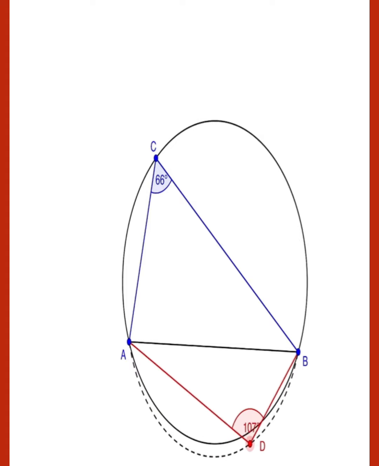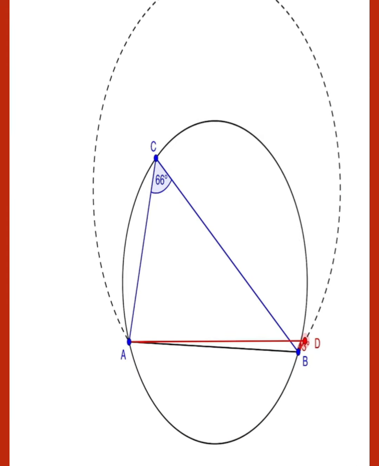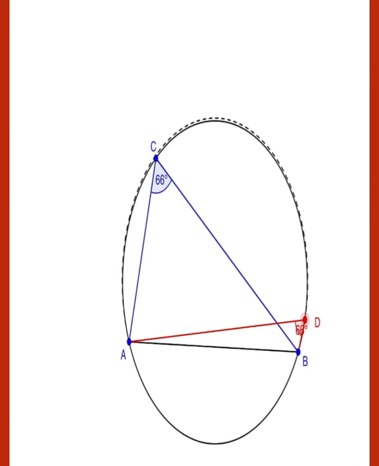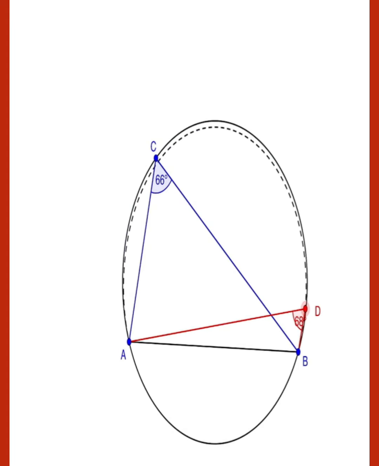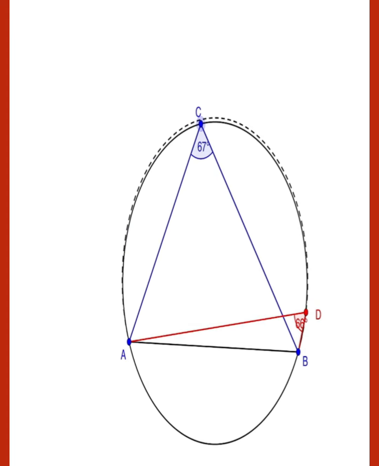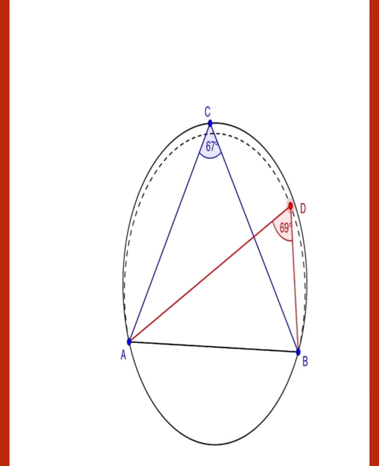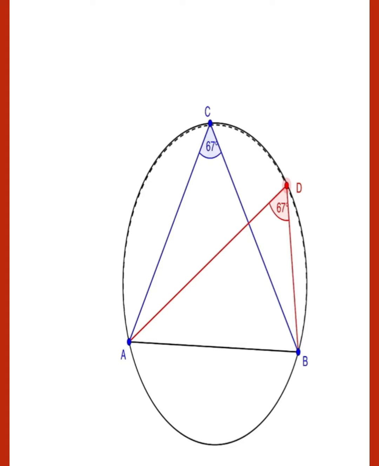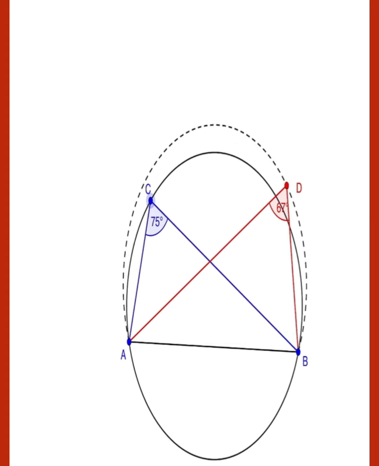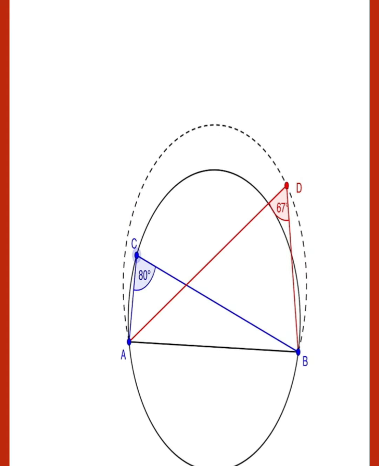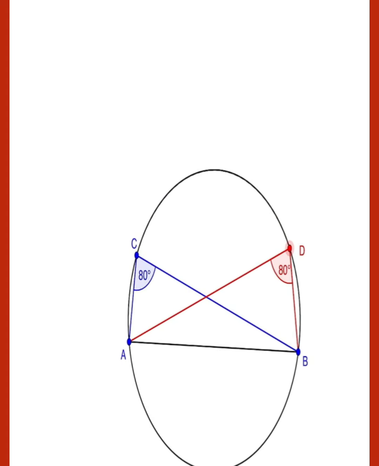But if we move in the same segment, then you can see that these angles are equal, 66 degrees and 66 degrees. Anywhere, let this be the position. So this angle is 67 degrees, and you can see that angle D is also 67 degrees. And if this angle is 80 degrees, then angle D is also 80 degrees. You can take any position.